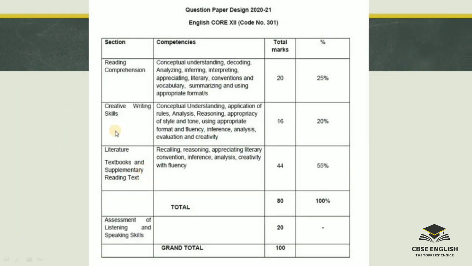So in this way, now we'll discuss question paper design actually, okay, for the year 2020-21. These are the sections, and here total marks are given. So for reading comprehension, 20 marks. For creative writing skills, 16 marks. For literature, textbooks and supplementary reading text, 44 marks. So total 80 marks are there, and 20 marks are based on your assessment of listening and speaking skills.